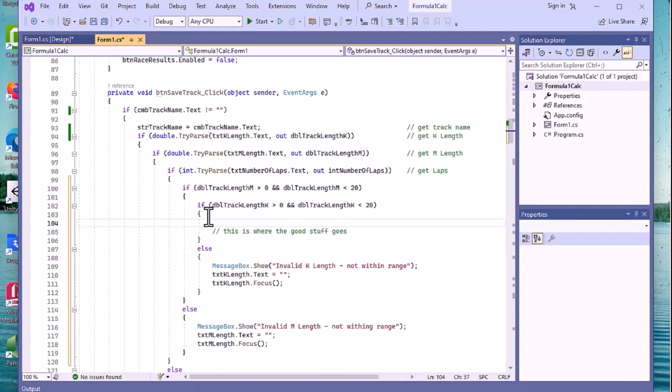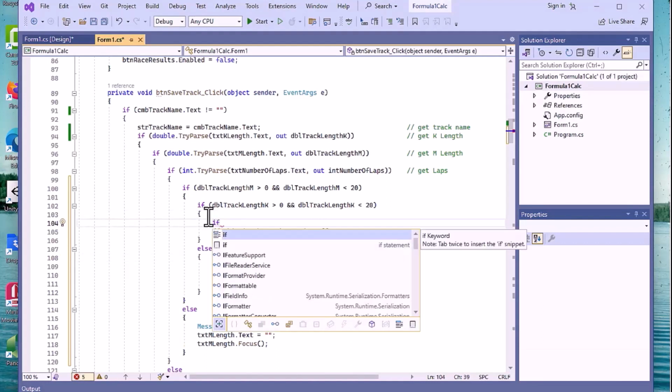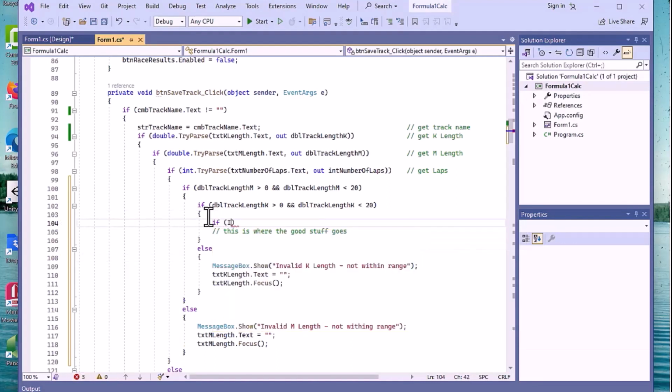So we're going to say if int number of laps is greater than 0 and int number of laps less than, how many should we make it? Typically the laps are 50, 60, 70. We could probably go with 200 here and know that it's fairly safe.